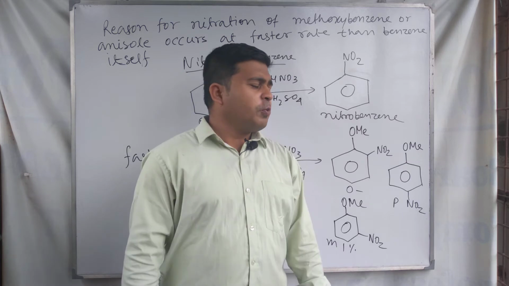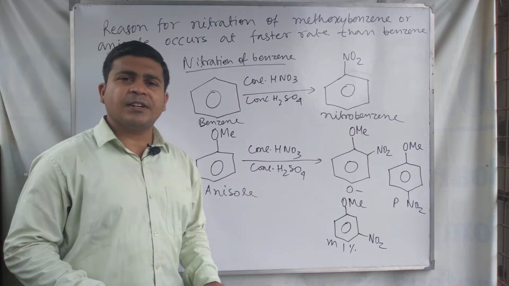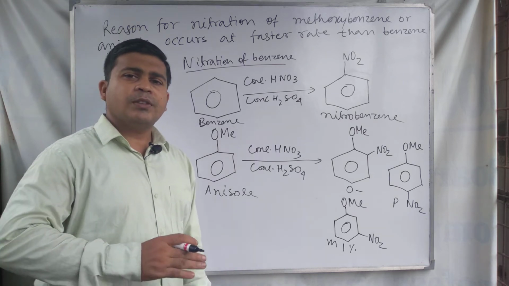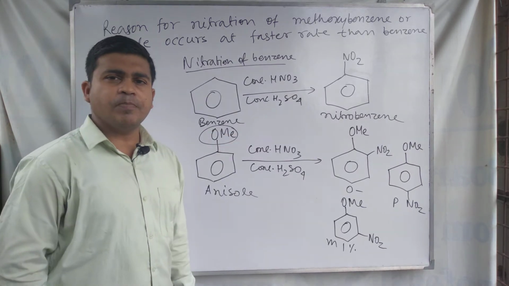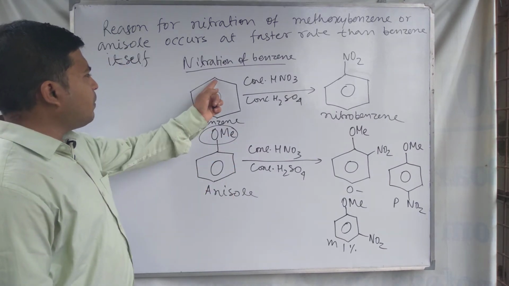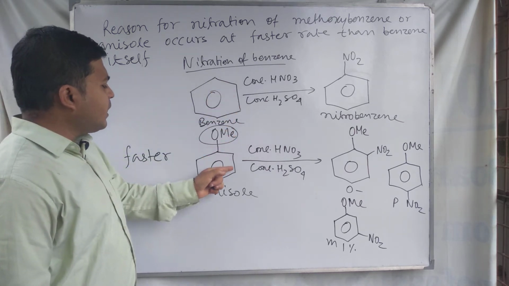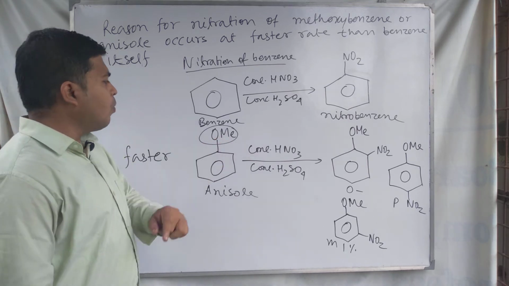We discuss about this topic that the major controlling factor which speeds up the reaction or increases the rate of reaction is the already present groups in benzene. In case of benzene, no substituent is present, but in case of anisole, one substituent is present, that is the OMe group, OCH3 group.